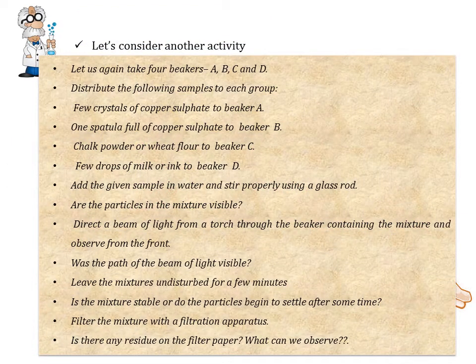Now let's understand more about the types of homogeneous and heterogeneous mixtures. In order to understand that, let's consider another activity. Take 4 beakers A, B, C and D. Distribute the following samples into each of these beakers. In the first beaker A, add a few crystals of copper sulfate. In the second beaker B, add a spatula full of copper sulfate powder. In beaker C, add some chalk powder or wheat flour, and in beaker D, add a few drops of milk. Add the given sample in water and stir them properly.